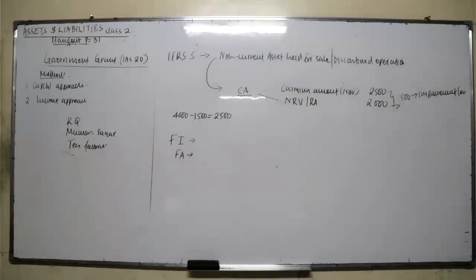Then number three, an active program to locate a potential buyer has been initiated. Not just saying they are selling. They have said that we are selling, and they have started to advertise for sale. So we are saying that there is an active program to locate a potential buyer. Then number four, the sale is highly probable within 12 months, in short, within 1 financial year, from the date of classification as held for sale.